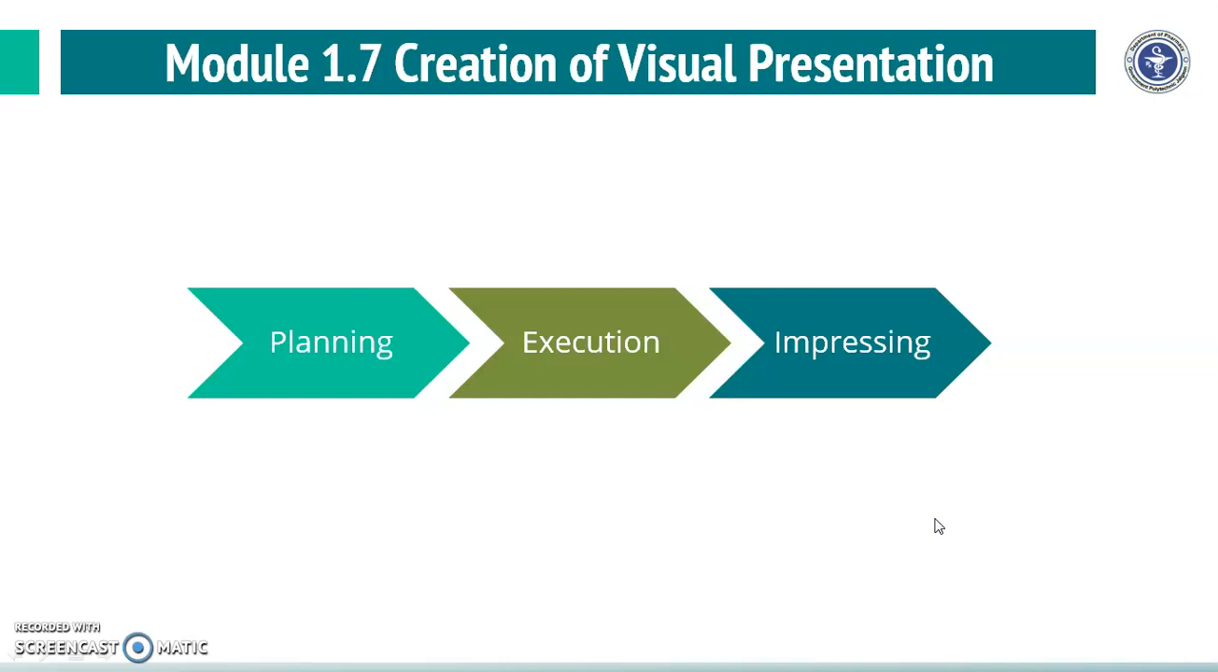In Module 7 on creation of visual presentation by Dr. Prashant Argade, we have seen the three phases: planning, execution, and impressing for creating visual presentation. How to organize the content is given in planning. How we can outline and insert graphics is the execution, while how we can use the font, color, style, and do the alignment to impress the student becomes the important phase of impression.